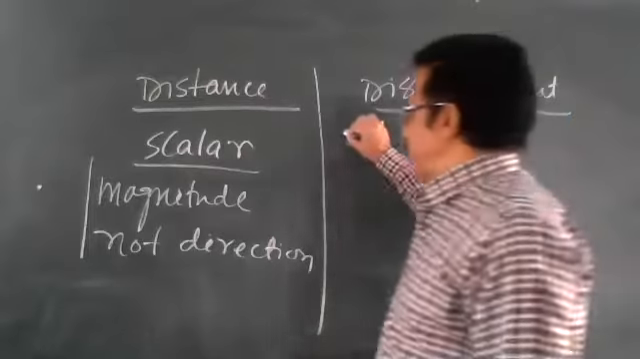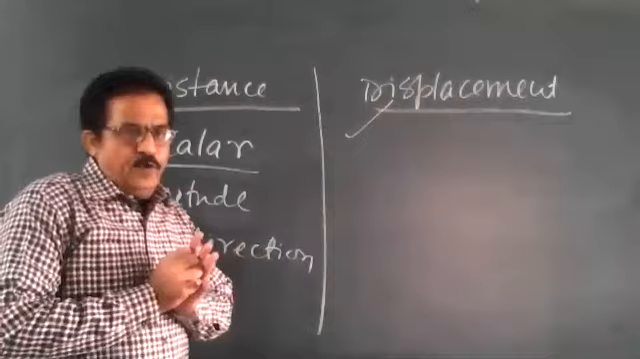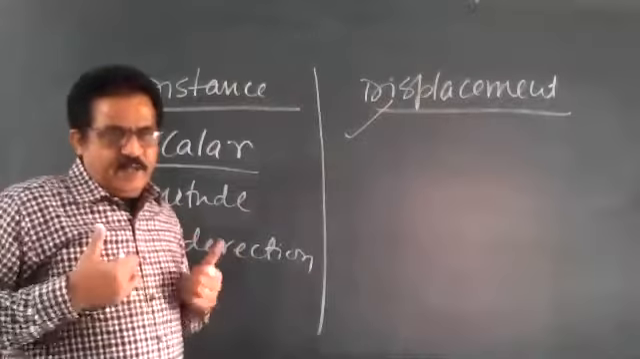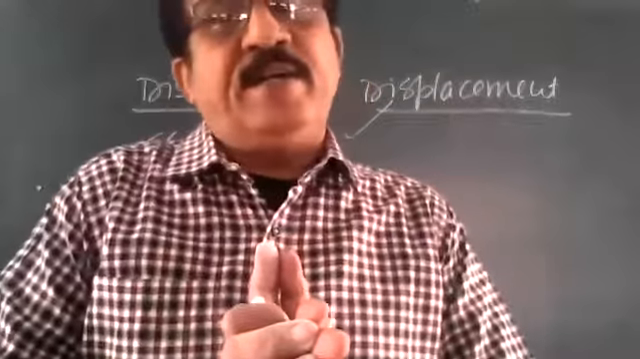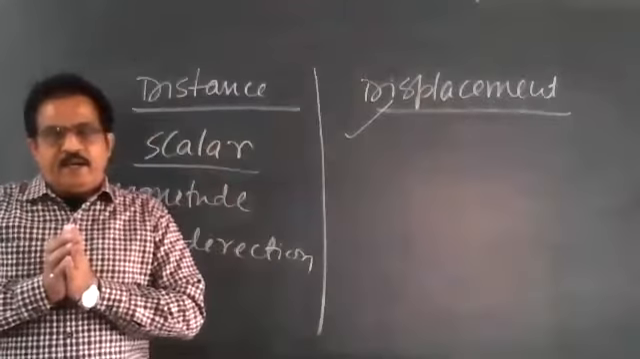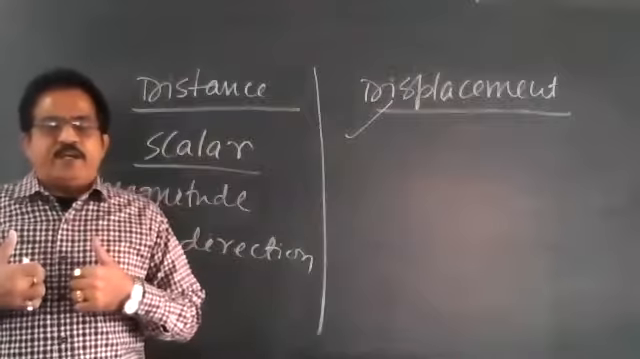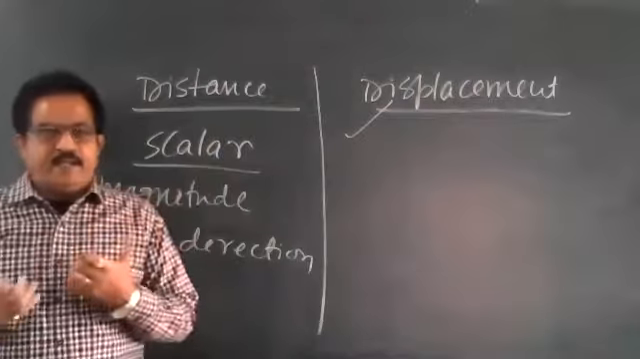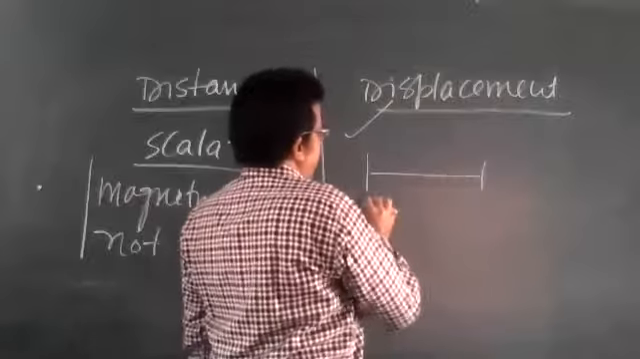Okay, why is that displacement? Suppose, my dear children, I am moving from here. This is my starting point. I am coming over here, say 5 feet, then turn back again 5 feet and get the same starting position. Suppose I start from point A, the displacement is 0.